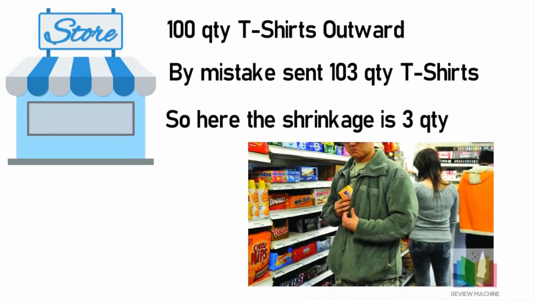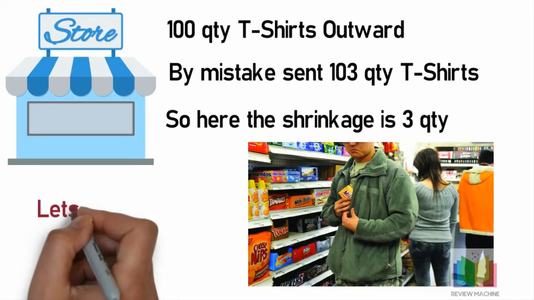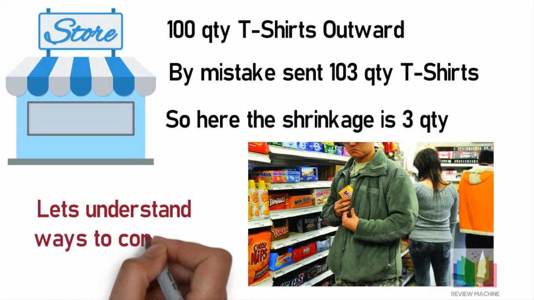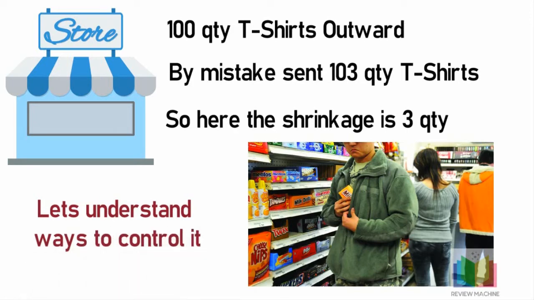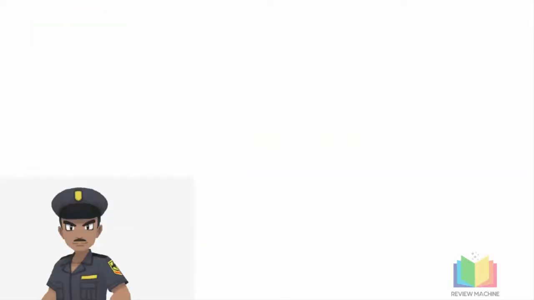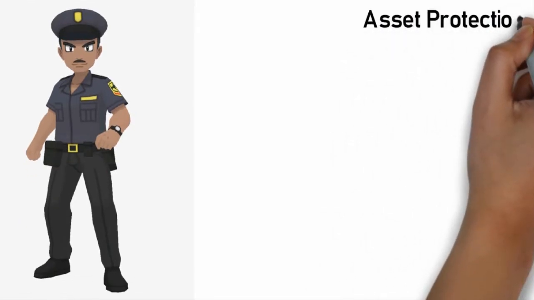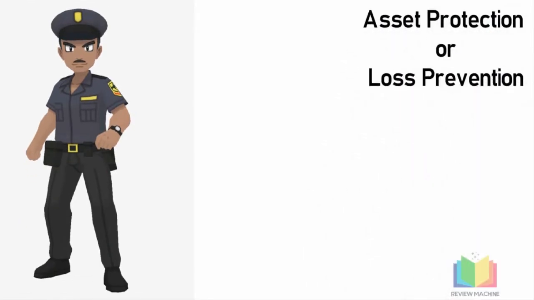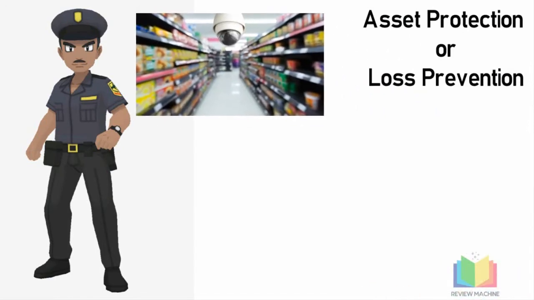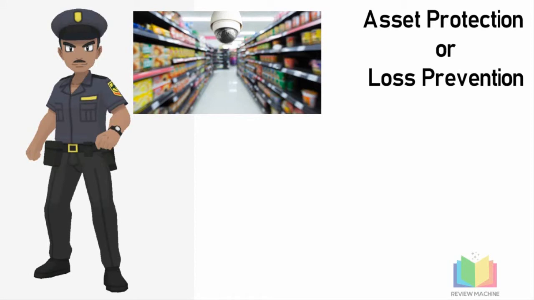So friends, now that we have defined what shrinkage is and what the different types of shrinkage are that happen in the store, let us understand how we can control shrinkage in a retail store. Every retail store will have an asset protection team or a loss prevention team whose basic responsibility is to take care of the stock inside the store. This team will always be monitoring the stocks inside the store.